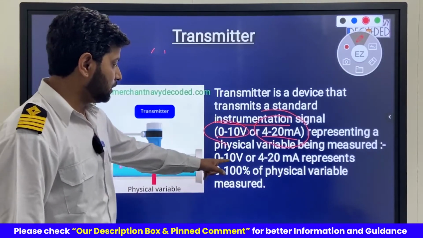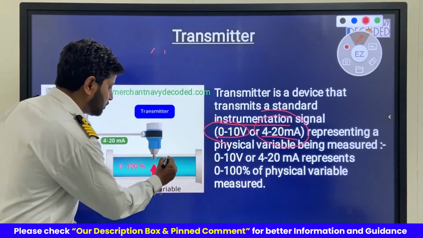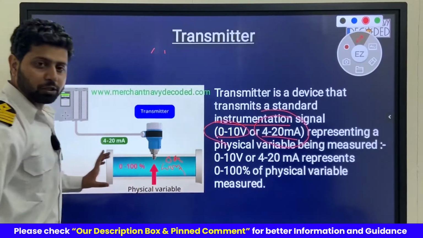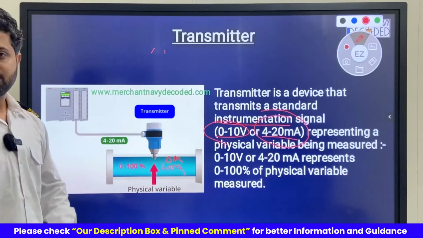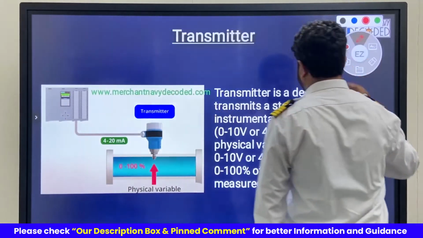Which represents 0 to 100% of the physical variable measured, which I told you. 0 to 100% means from 0 bar to the maximum capacity, say 100 bar of this pipe over here. When the water is flowing at full flow, the pressure is 100 bars. Got it? So this is what I wanted to explain. Let us move to the next slide.